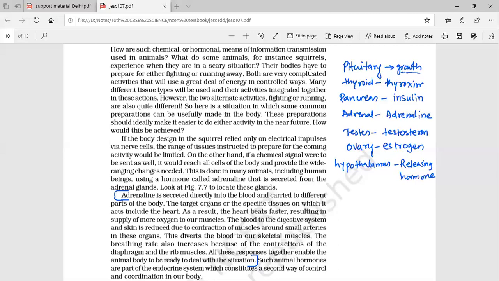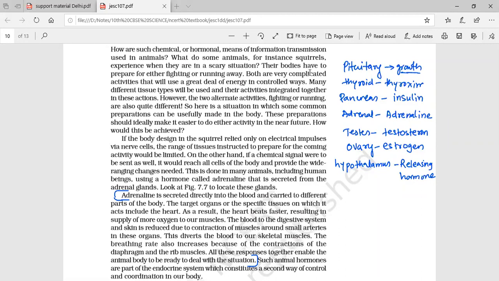Are you able to understand the difference between all these three? Yes, ma'am. Okay, with examples also you have to remember. In this chapter, they have not given anything about the exocrine and heterocrine. That is for your knowledge.